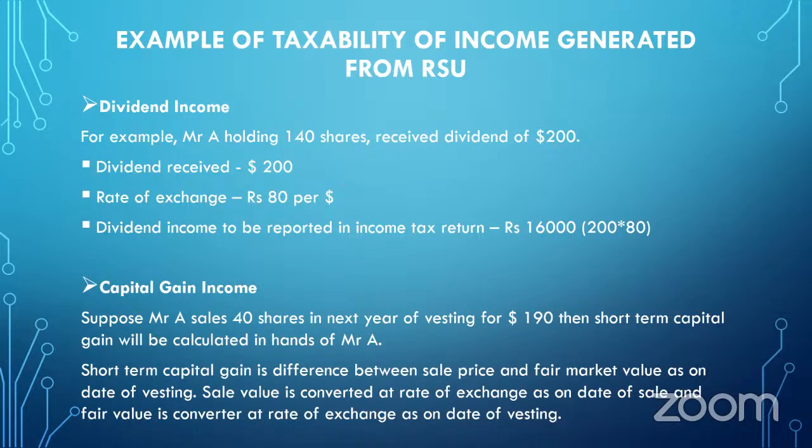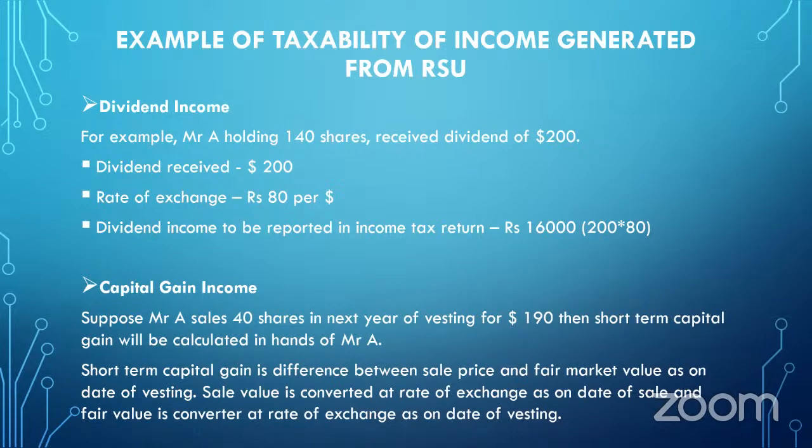So in that case, short-term capital gain will be calculated in the hands of Mr. A. And if he is selling those 40 shares at a dollar 190, then short-term capital gain will be calculated as the difference between fair market value as on date of vesting and sale price. So basically here our sale price is 190 and there will be some fair market value for those shares as on date of vesting. So the difference between these two amounts will be considered as a capital gain.